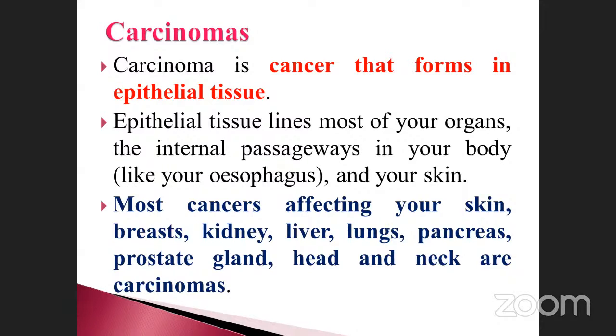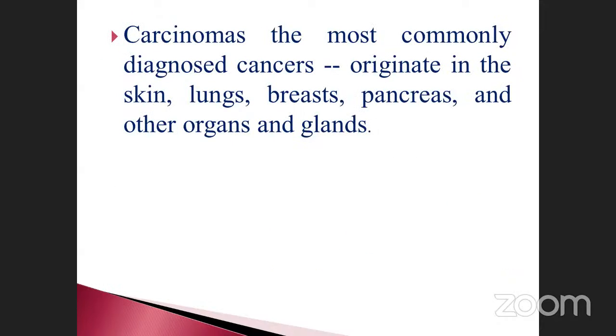One more skin cancer is called melanoma. It is nothing but pigmentation oriented. But in this category, a mass of cells, cancer cells, a normal cell converted into a neoplastic cell, then the neoplastic cell converted into cancerous cells. This is called carcinoma. See the next slide, my dears. Carcinoma is the most commonly diagnosed cancer, originating in the skin, lungs, breast, pancreas, and other organs and glands.